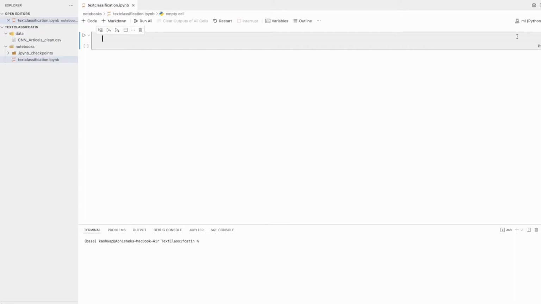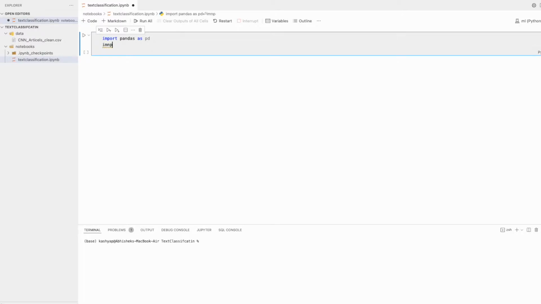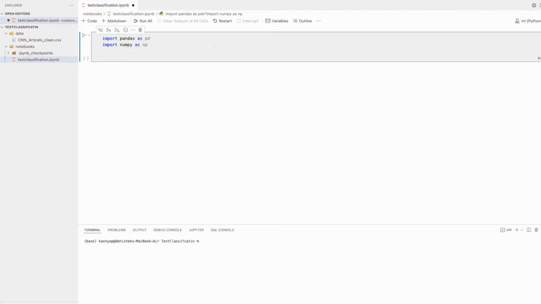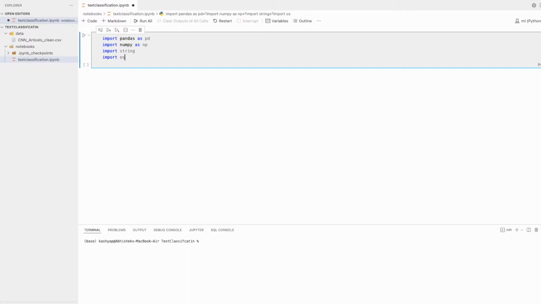I am not going to copy paste all the code. In front of you I will import only the packages which are required, and in later periods if I feel some other package is required, I will import that one. So first I will import pandas, right? And second I will import numpy, right? And also we can import string and os. So these are the common packages that we are going to import.